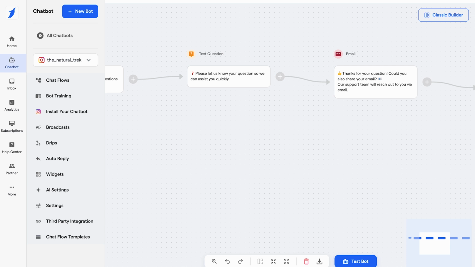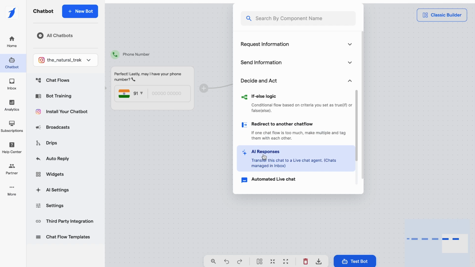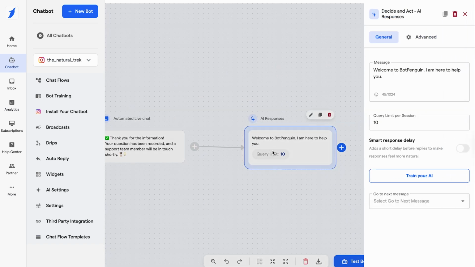Now we will discuss when you can use the AI in your chat flow. For using the AI in your chat flow, you get this option of AI responses. AI is best when a bot wants to have a natural and human-like conversation. For example, customer support, product recommendation, FAQ handling, knowledge-based assistance, website support agent, open-ended conversation. So these are some common examples where you can use the AI, and the AI is very helpful in understanding the customer's language, replying intelligently, handling dynamic questions, and using the trained knowledge base and integration.